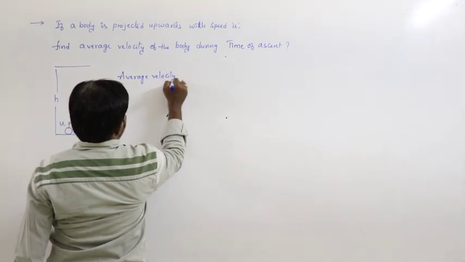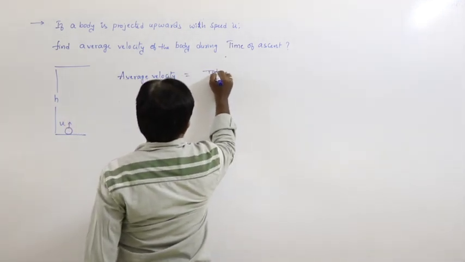Average velocity: what is the average velocity formula? Total displacement by total time.